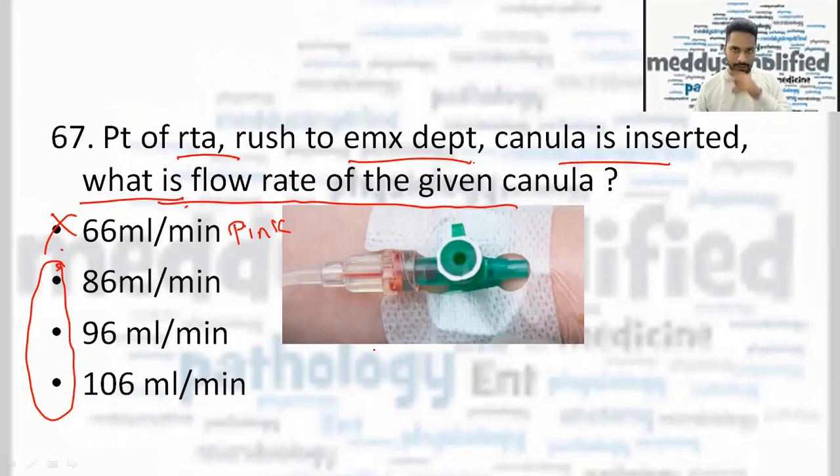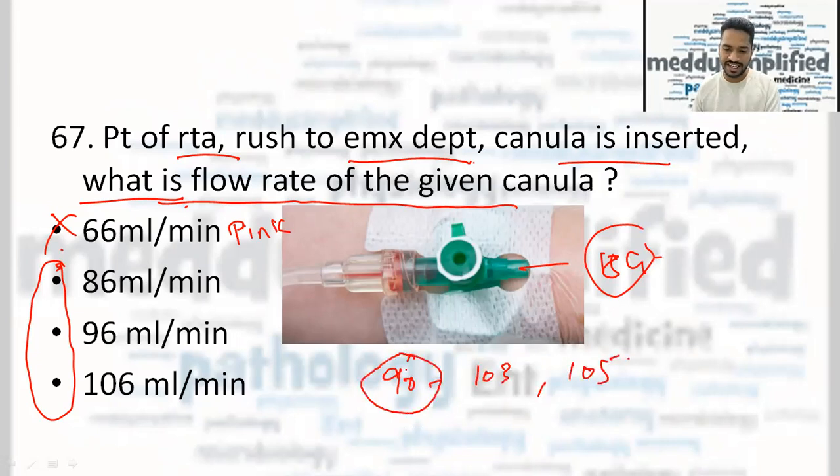Whenever a patient comes to an emergency department, you insert 2 wide bore cannulas of 18 gauge. So it is a green cannula, 18 gauge, definitely. Now the flow rate is different in different literature. Somewhere it is 90, somewhere it is 103 or 105. Now if it is 90 and options are 86 and 96, the closer option is 86, not 96. So 96 is removed. But the other option was 106, which is very much closer to 105 and 103.